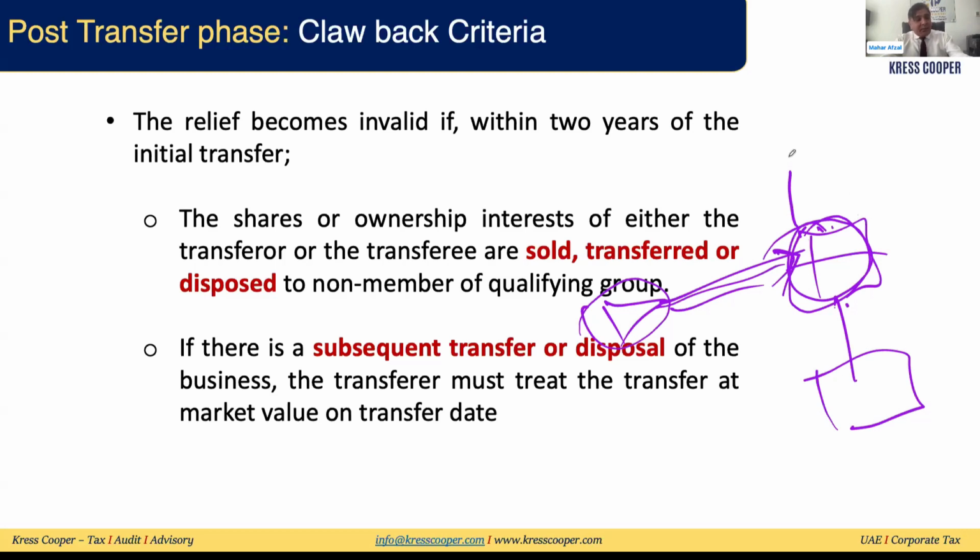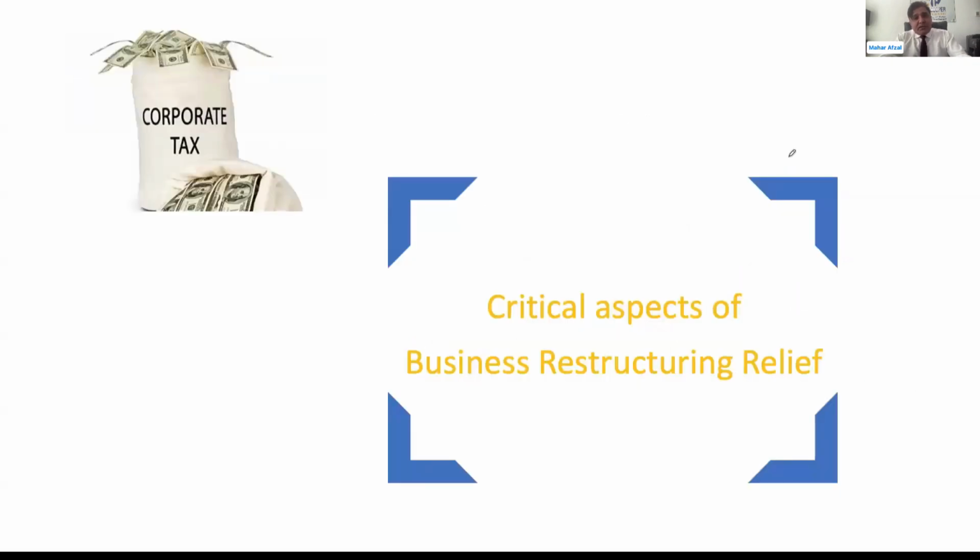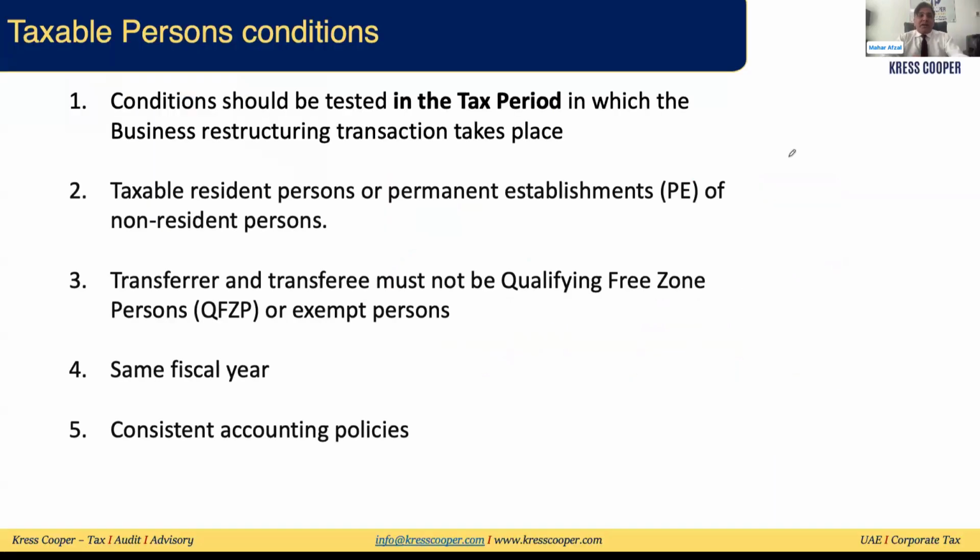This was basically whatever we have discussed in our previous webinars. In all this discussion, I have specifically written and am speaking about the critical aspects of the business restructuring relief. This is important. There are some tiny points which are very important, and we need to look into this. These tiny points are that conditions should be tested in the same tax period. We'll discuss the eligibility criteria and conditions, and the transfer phase conditions. All these conditions need to be tested in the relevant tax period, basically whenever we are transferring the business.